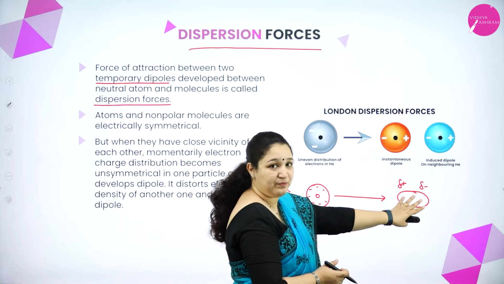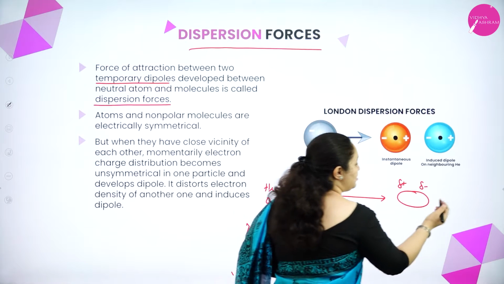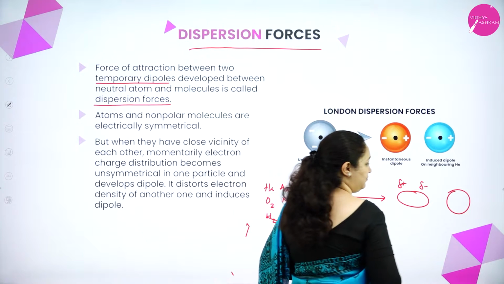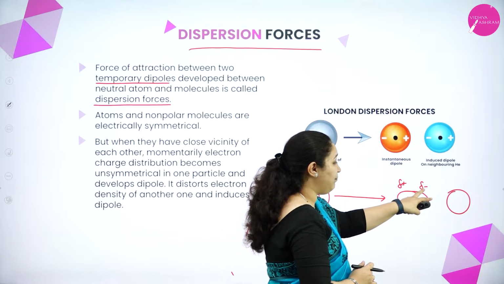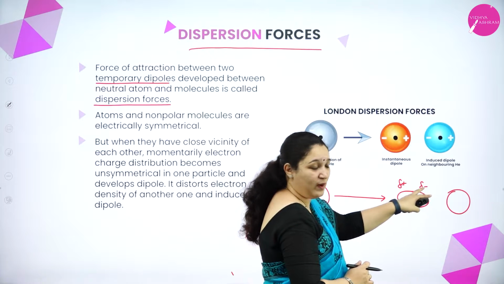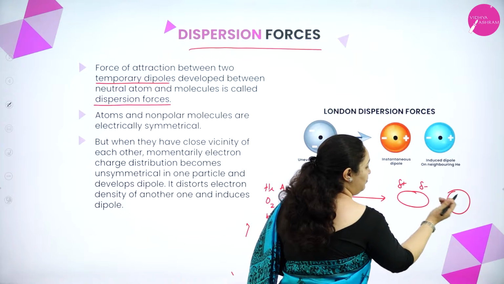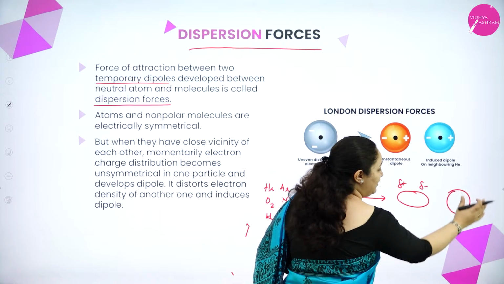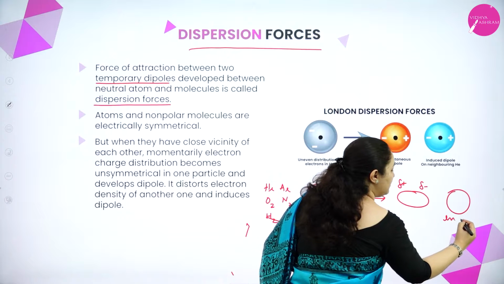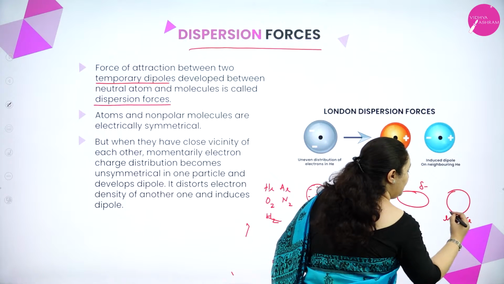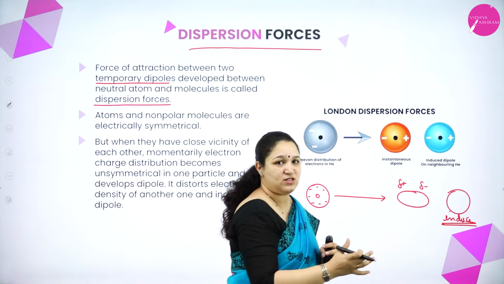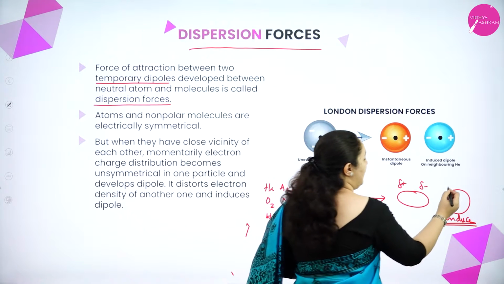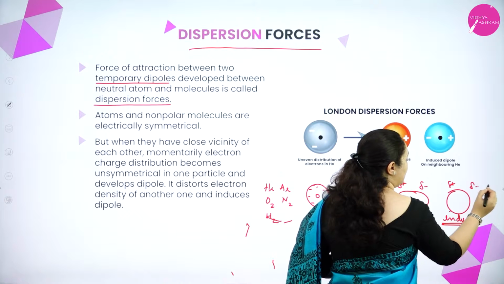Now, next to that there is one more molecule which is symmetrical, but because the first molecule has a partial negative charge on one end, it will try to induce a dipole in this one, and this molecule also will get distorted and you will get partial positive charge and partial negative charge.